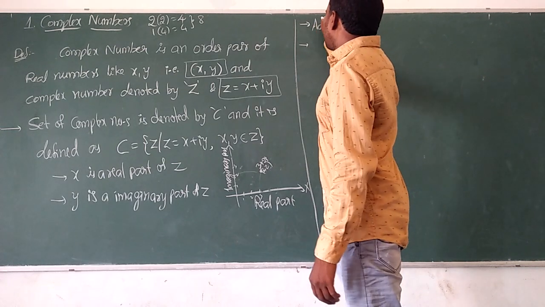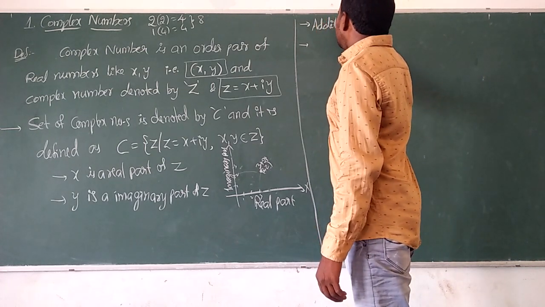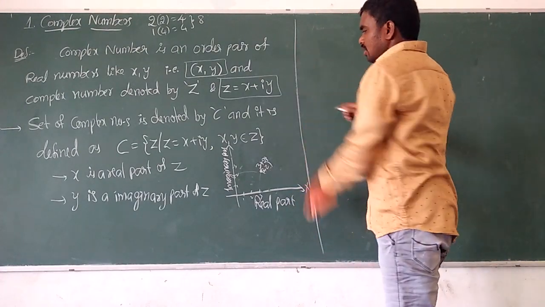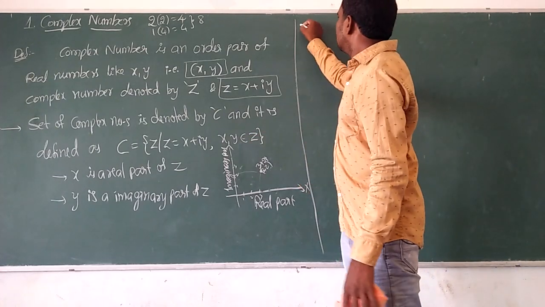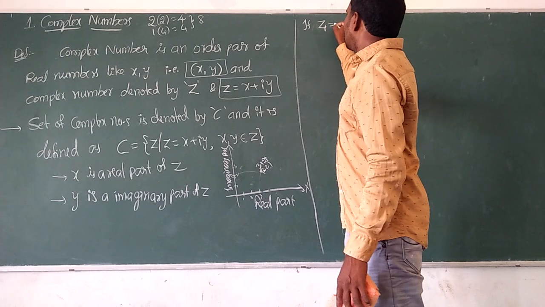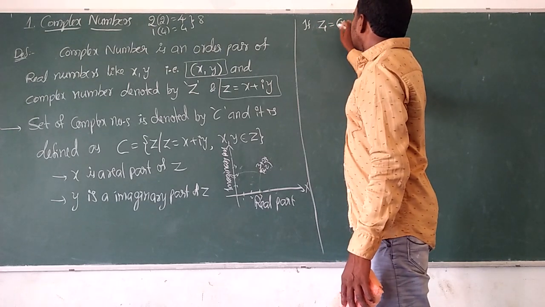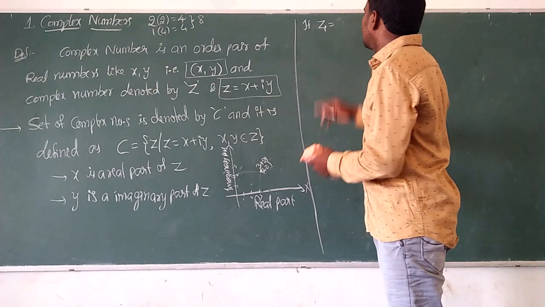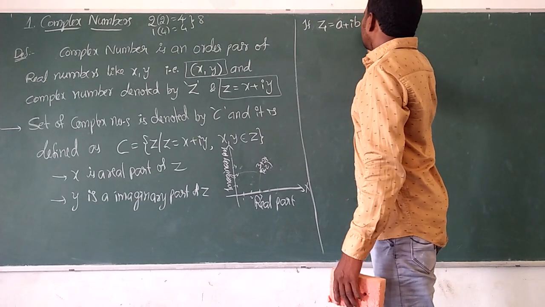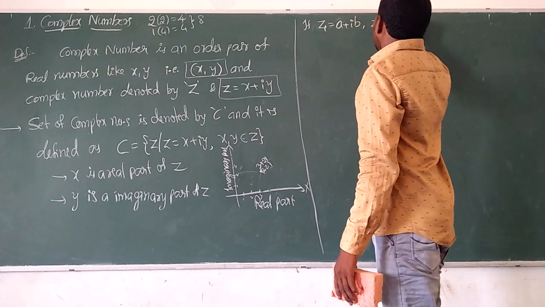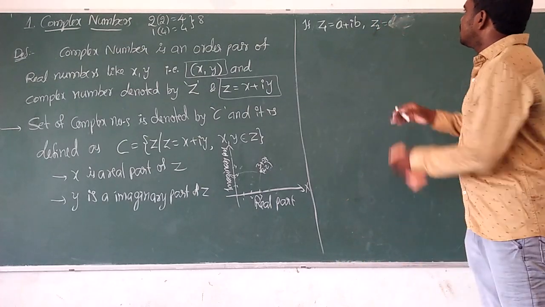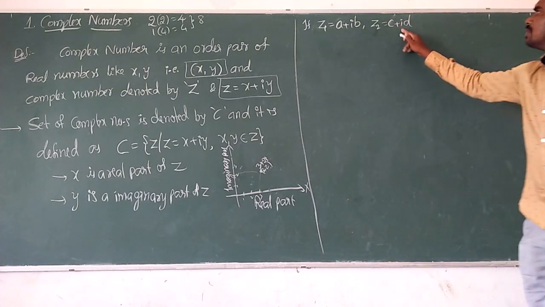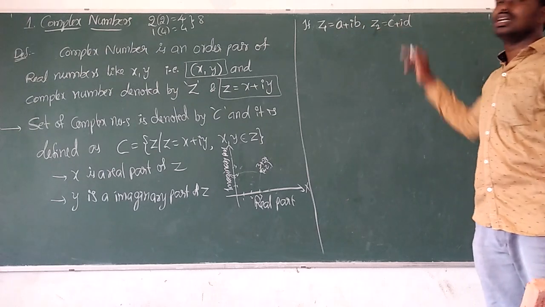First of all, z is a complex number. If z1 equals a plus ib and z2 equals c plus id, sorry, I am taking another one, c plus id. So here I took two complex numbers. For example, z1 equals a plus ib, z2 equals c plus id.